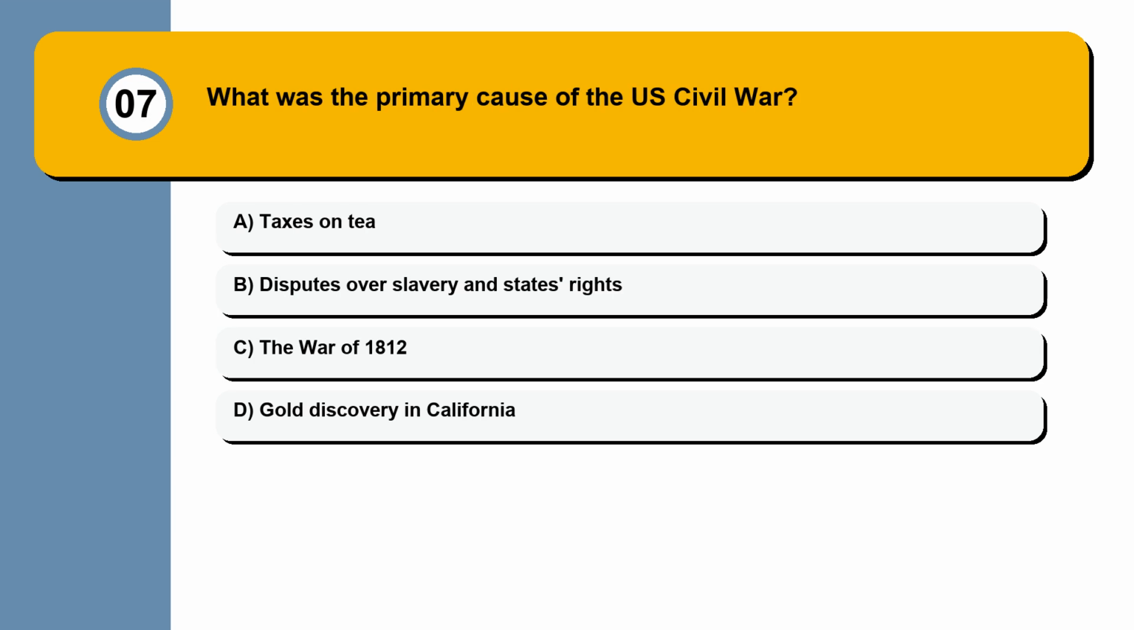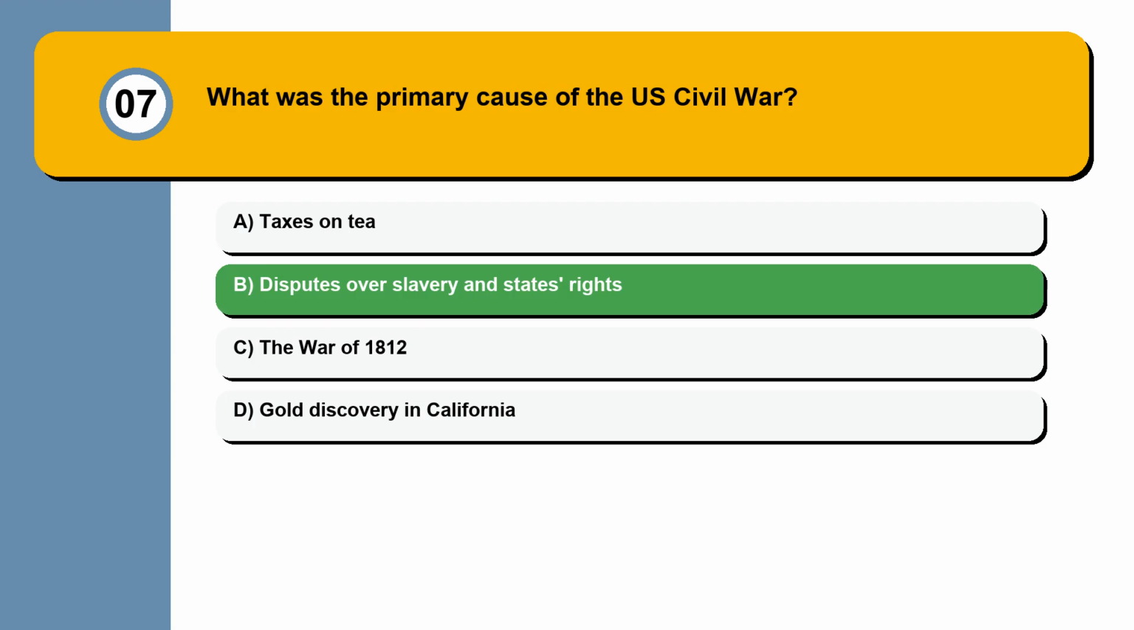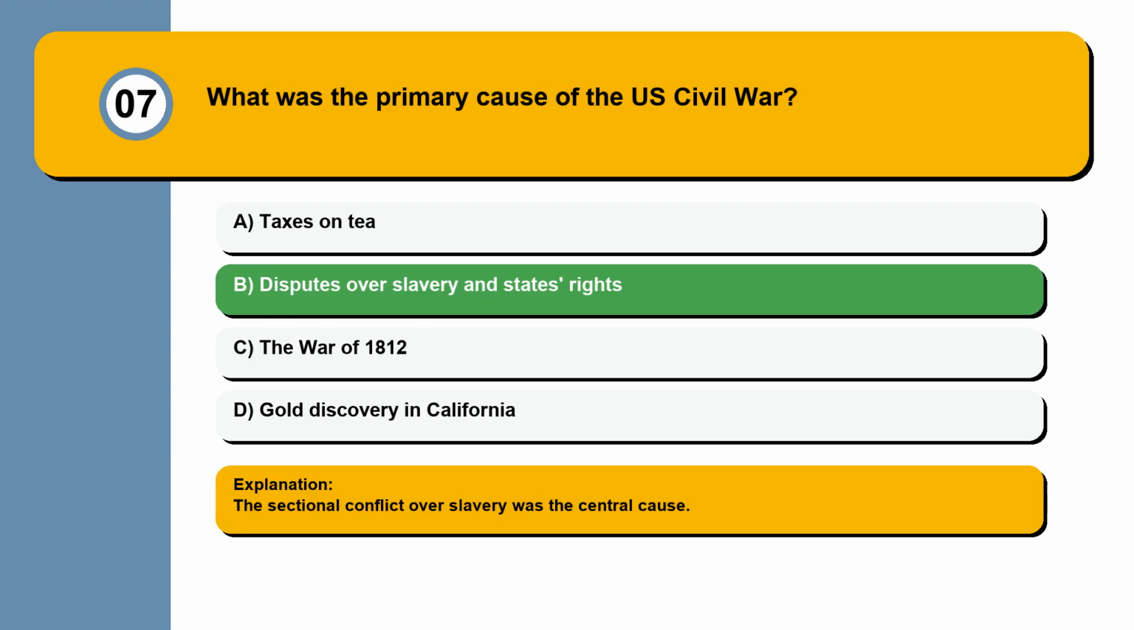Question 7. What was the primary cause of the U.S. Civil War? Taxes on tea, disputes over slavery and states' rights, the War of 1812, gold discovery in California. The sectional conflict over slavery was the central cause.